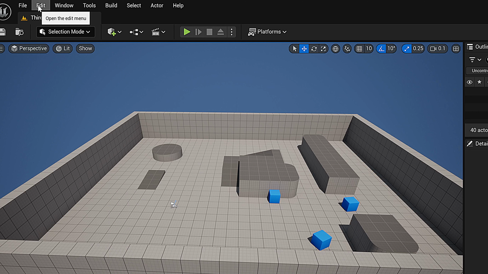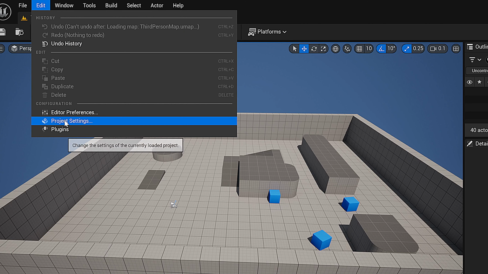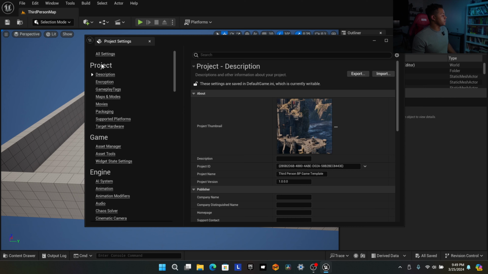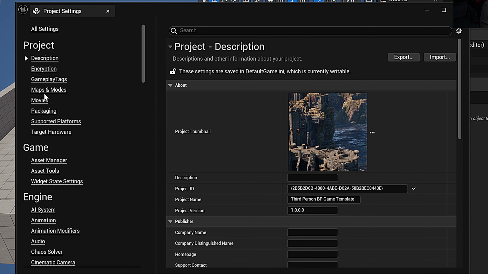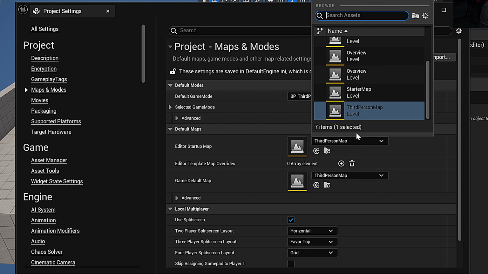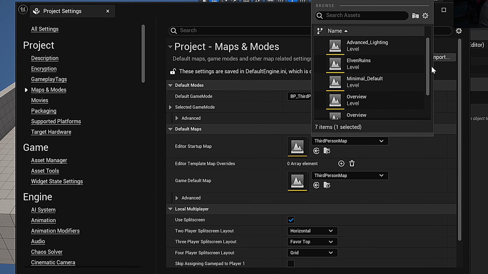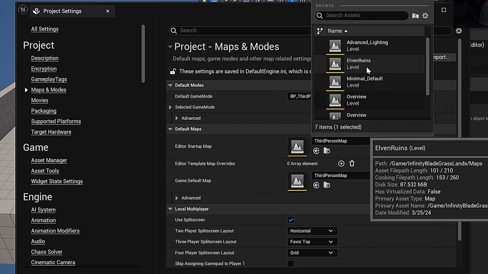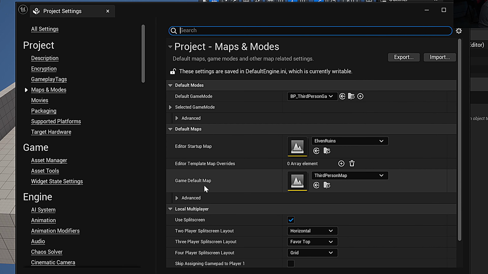If you go up to the windows under Edit, Project Settings, and then go to under Project here on the left, scroll down until you see Maps and Modes. Click on that. And then under this section, it says default maps, editor startup map. It's set to the third person map. We're going to switch that to the Elven Ruins map. That's what we were working on. And then the game default map, you can change this too to the Elven Ruins map. So they're both just set.